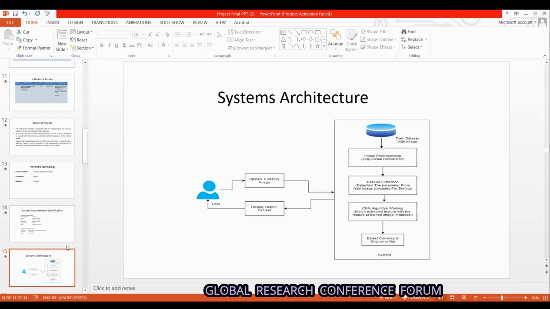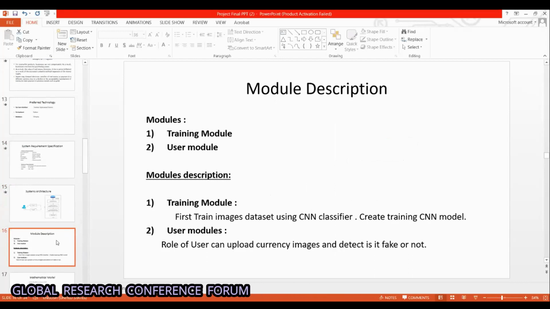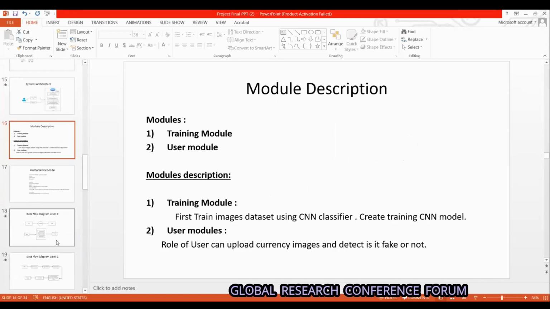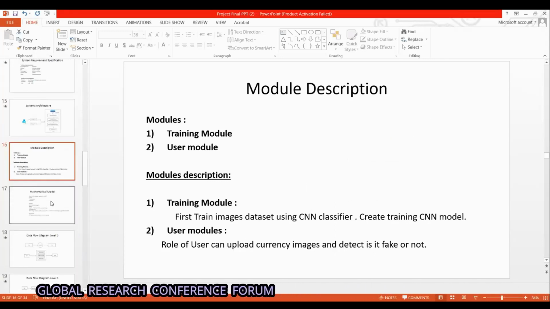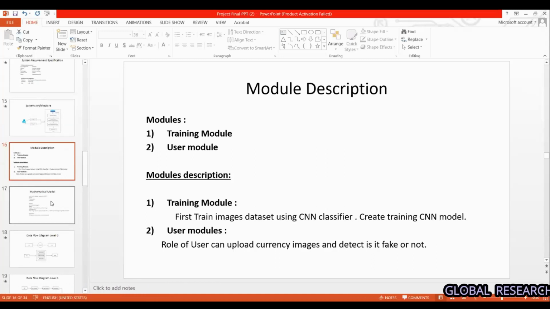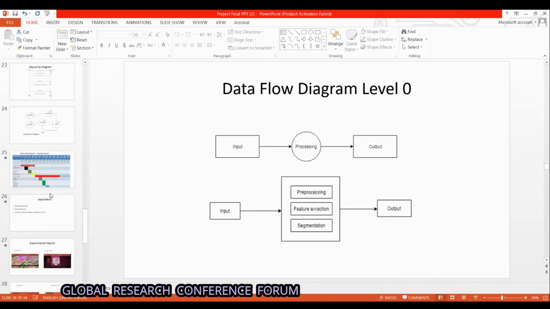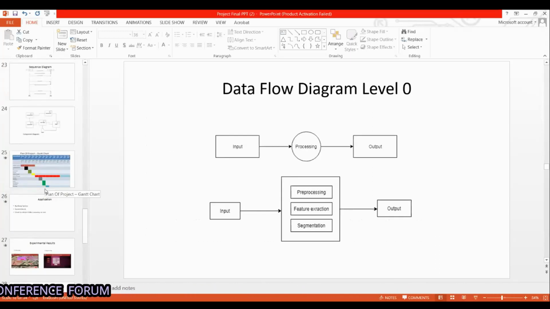Aniket, next slide. This is the model description, where there are a training module and a user module. In the training module, we first train the image datasets using the CNN classifier and create the training CNN model. In the user module, the user can upload a currency image and detect whether it is fake or not. Next, this is the mathematical model. Next, due to time concerns, we will directly see the images of our final project.